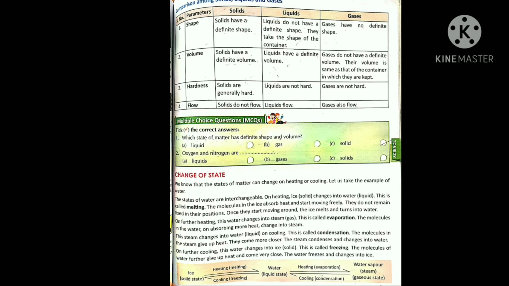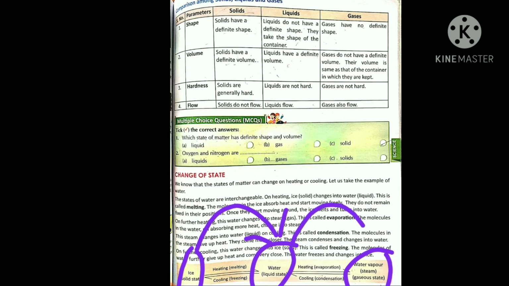This is nothing but a discussion of changes of state. From the solid state it gets converted into liquid, and from liquid it gets converted into the gaseous state. When ice is converted from solid to liquid, this conversion is known as melting. When this liquid is again heated, it gets converted into the gaseous state, and this is known as evaporation.